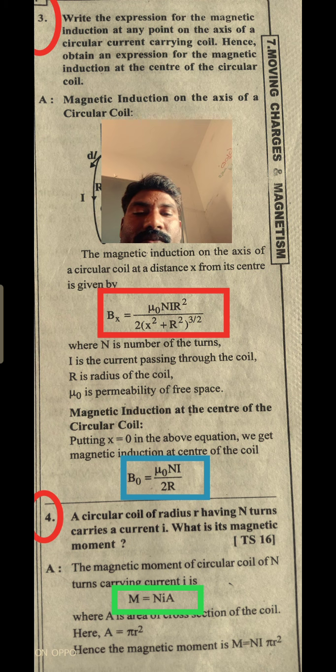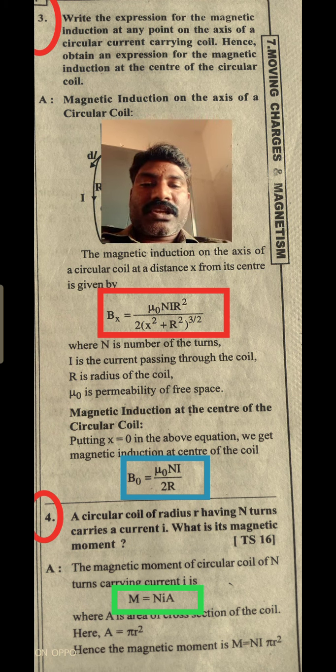A circular coil of radius r having N turns and carrying current I. Magnetic moment M equal to N I A, where N is the number of turns in the coil, I is the current passing through the coil, A is the area of cross section of the coil. So A equal pi r square, because it is in circular shape. So hence magnetic moment is M equal to N I pi r square.